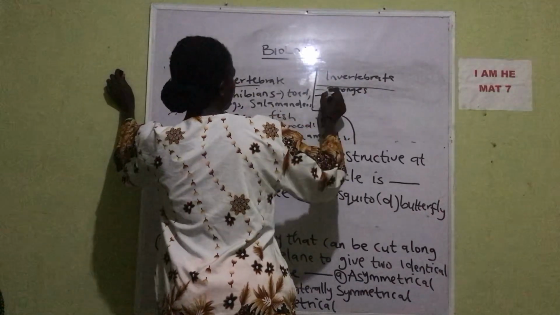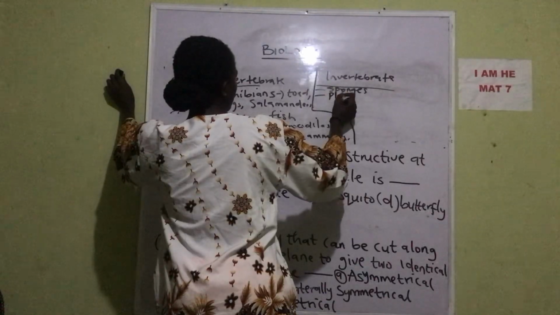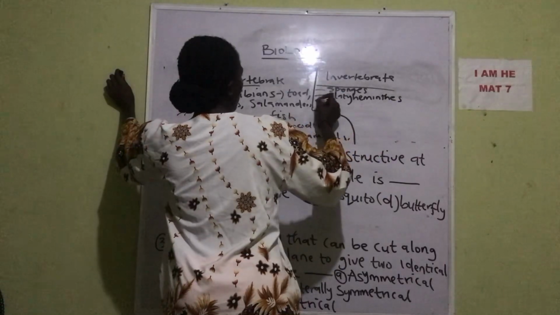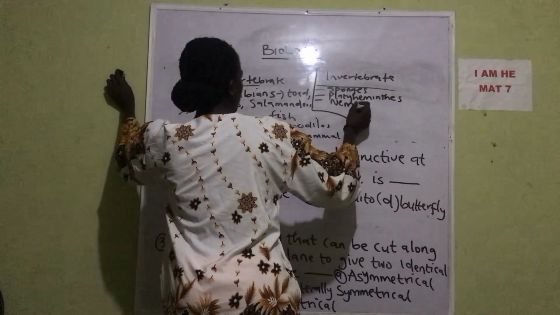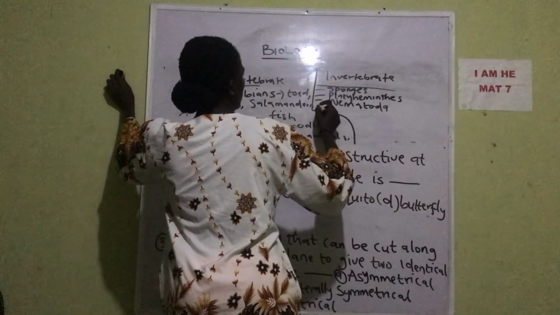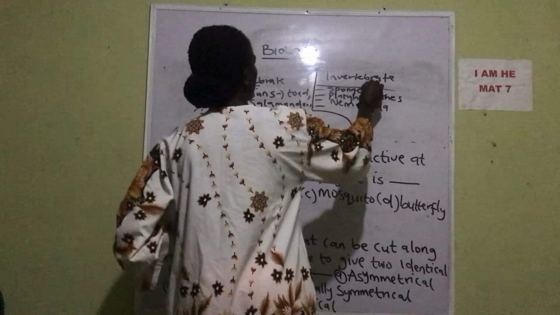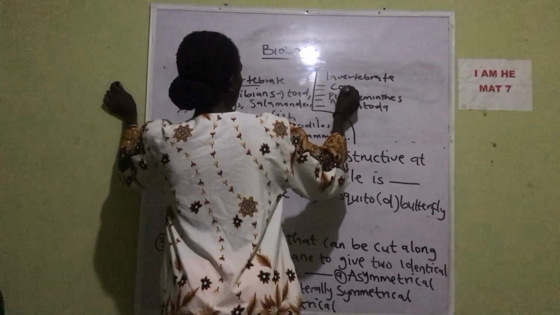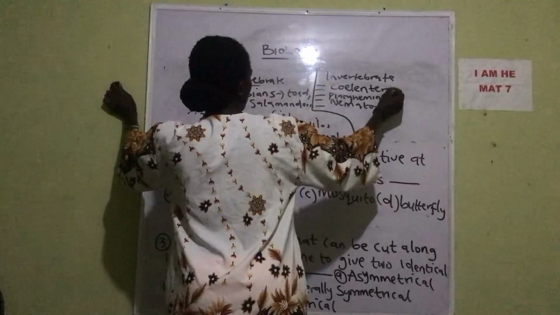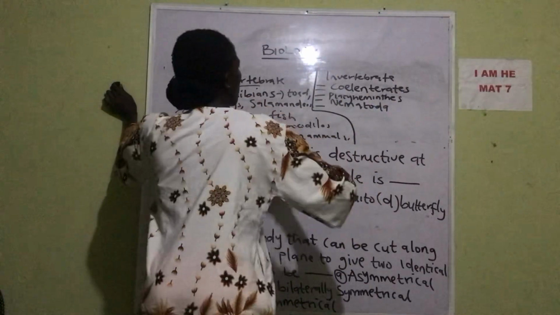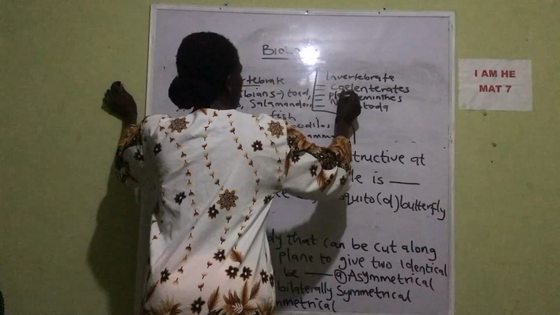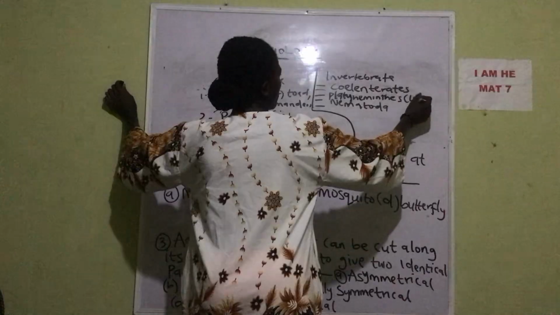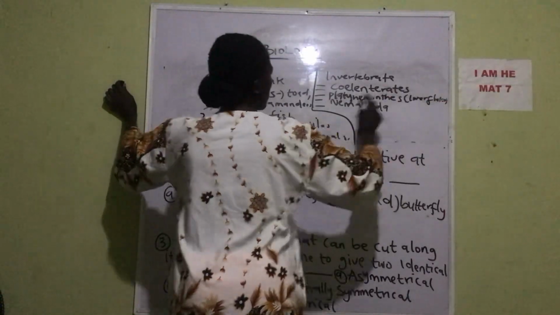We have the platyhelminthes, for example the liver fluke. Liver fluke falls here. We have the nematoda.